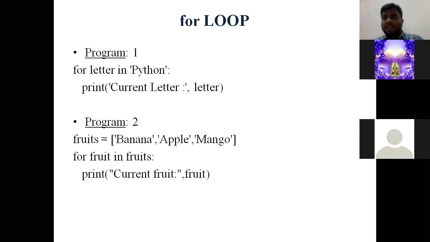Okay. Now we shall see 3 or 4 examples of how we can perform programs on a for loop. Hope everyone has understood this program. See, next program, I have taken fruits. Fruits is a variable, equal to is the assignment operator, and this is a list. As I said, a list is a sequence of values which are separated by commas and placed between square brackets. So this is a list.